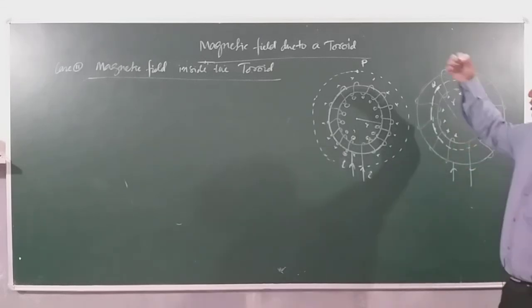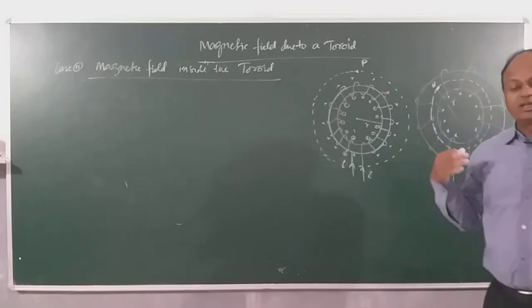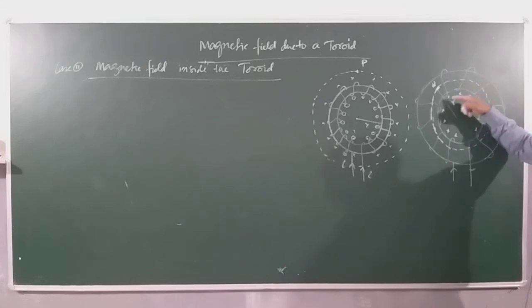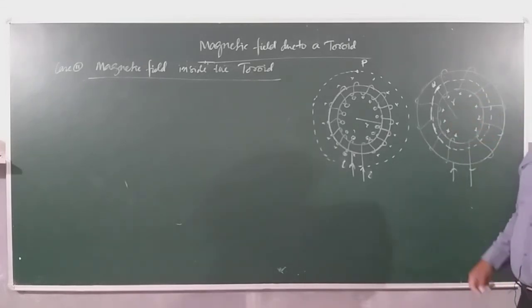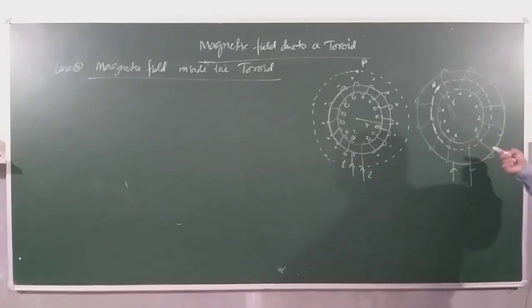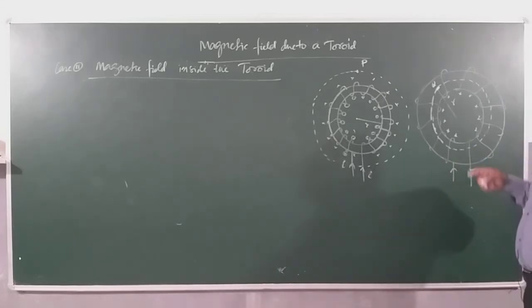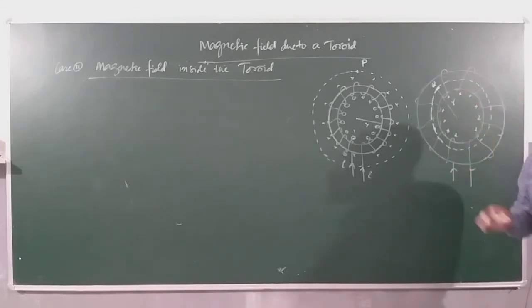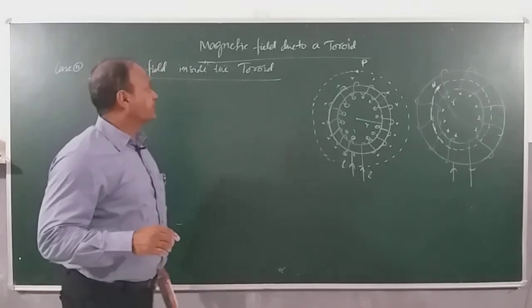At a point outside you saw that they were actually cancelling out. There is as many currents entering as many were leaving. So net current was 0. But here you can see all these currents are in the same direction, all across. Means all are going where? Inside. In another scenario you can imagine that all these currents are coming out and currents are entering out here. But the fact remains that all the currents which are enclosed within this Amperian loop, they are in the same direction, they are not cancelling each other. Now this is to be kept in mind.